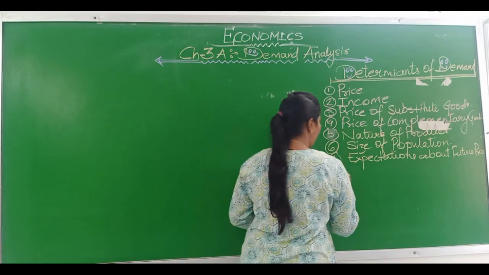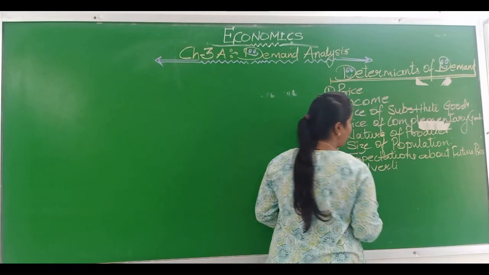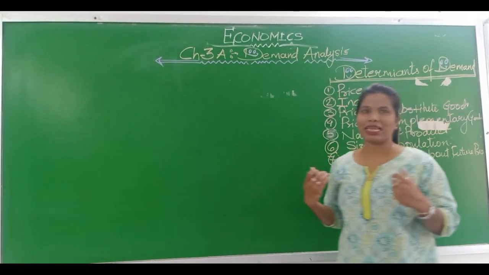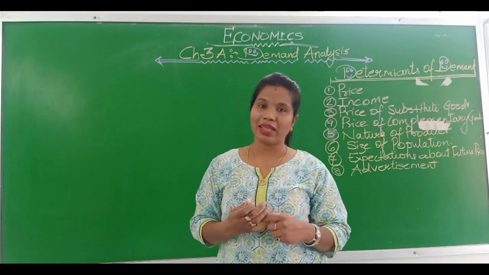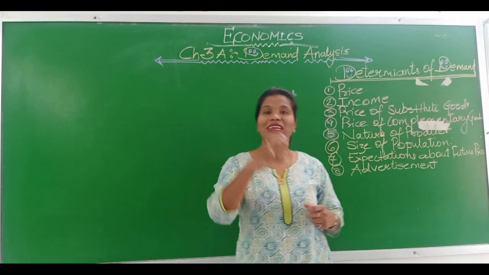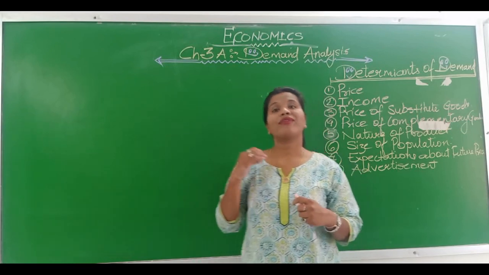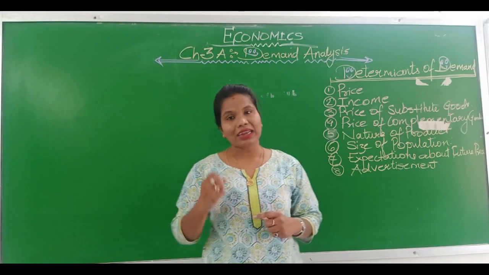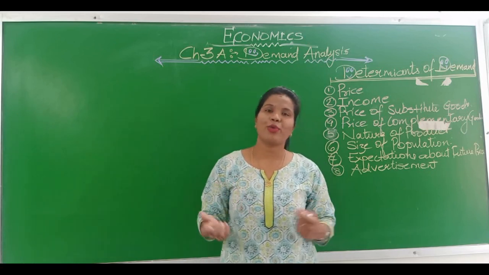The eighth one would be advertisement. A person like me would prefer to buy those commodities whose advertisement is best, because it is influencing me, it is attracting me towards its product. So if the advertisement is good and it is attracting or influencing the consumer to buy the product, its demand would automatically be more.